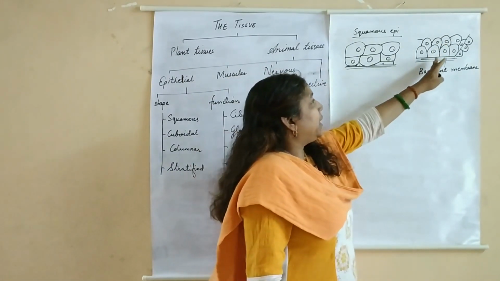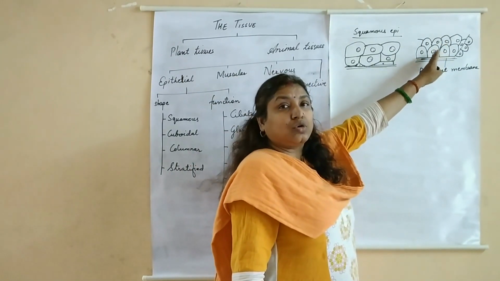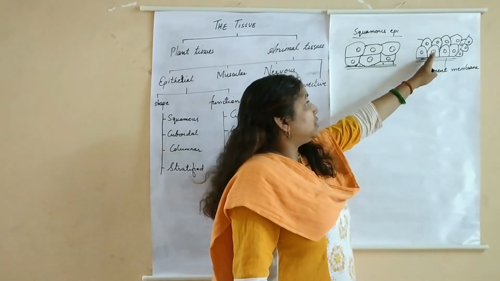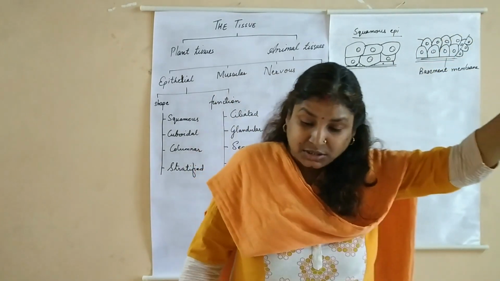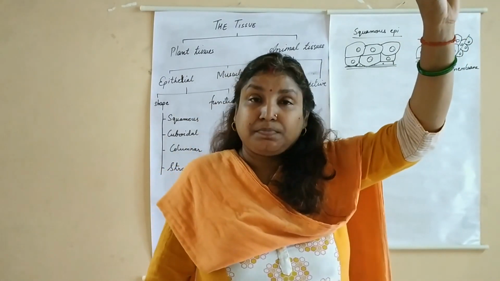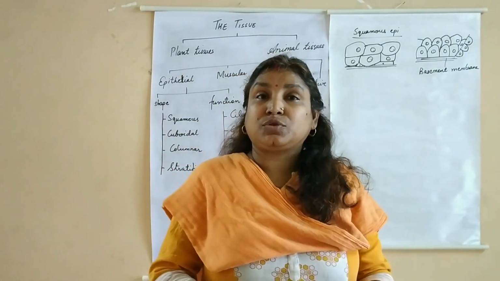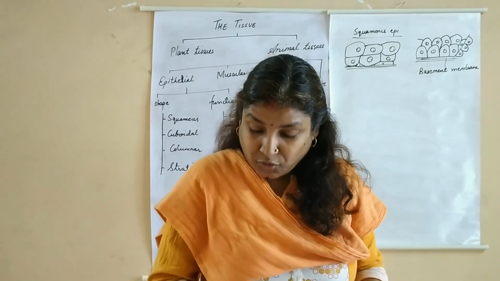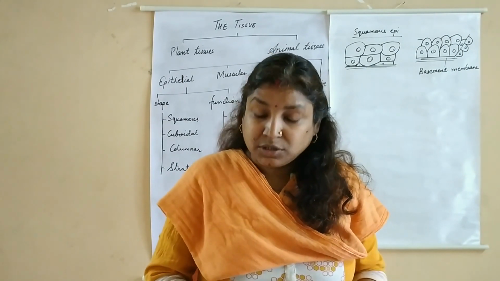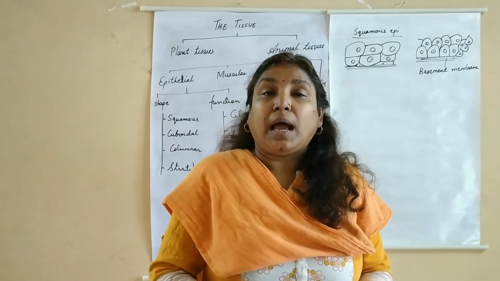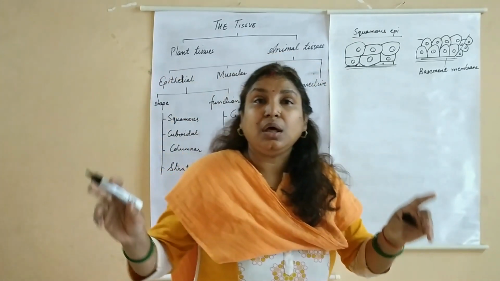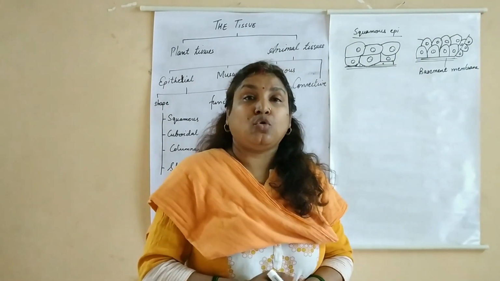So this will look like cuboidal cells present with the centrally placed nucleus. They are present in the linings of your sweat gland, linings of your tear gland, linings of your salivary gland, linings of your kidney tubules, and it also covers the outer membrane of your ovary.